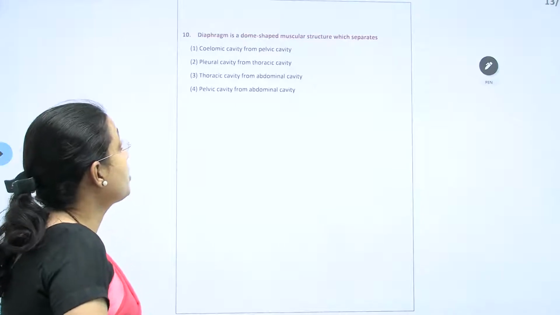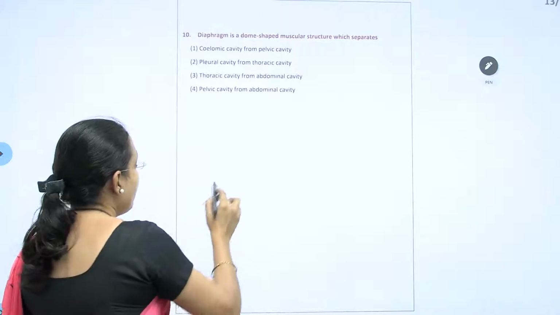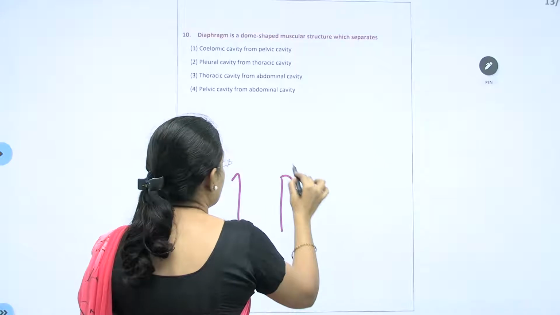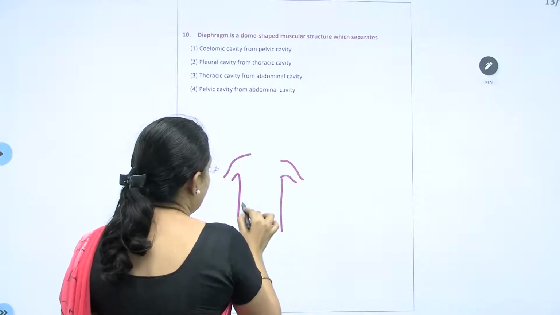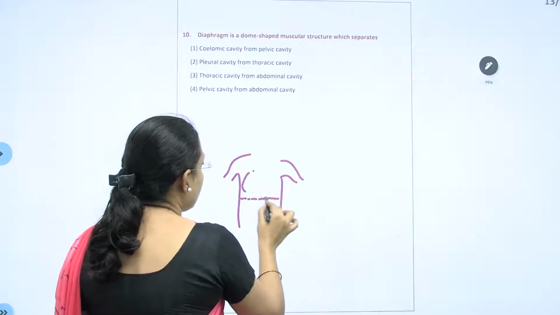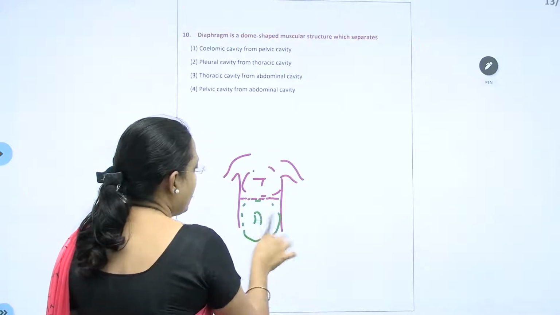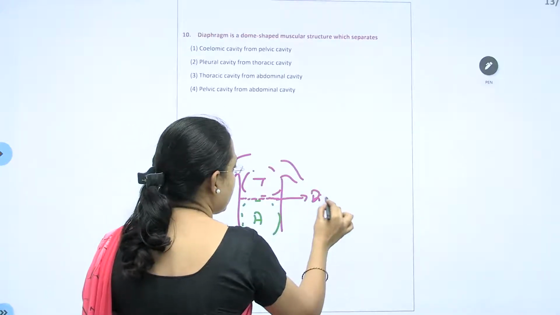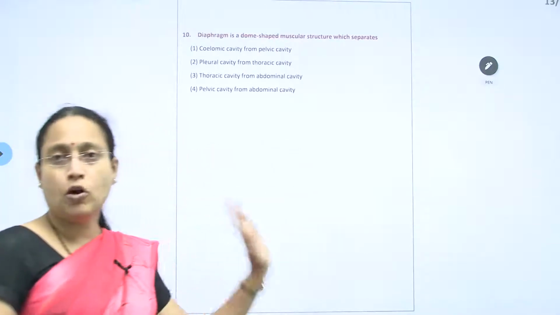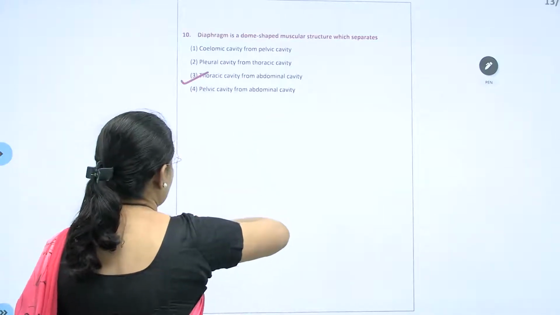Diaphragm is a dome-shaped muscular structure which separates. If you see here, the cavity that comes here is called the thoracic cavity, and this cavity will be called the abdominal cavity. And who separates it is nothing but the diaphragm. So diaphragm separates the thoracic cavity from the abdominal cavity. So here, thoracic cavity from abdominal cavity is the answer.